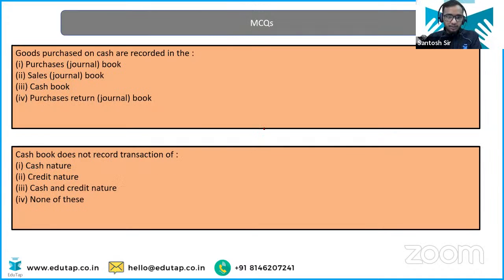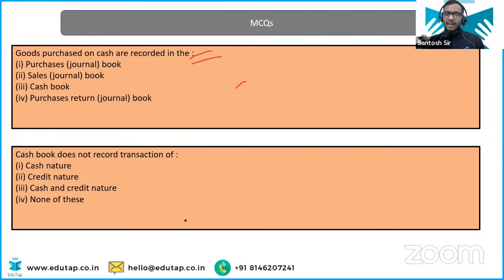Okay, chalo, tell me the answer of this question. Goods purchased on cash are recorded in which book? Purchase, sales, cash, purchase book. Quickly give the answer. Why are some people giving me the wrong answer here? We are purchasing goods on cash. Okay, most of you are correct. Only Pratik is incorrect. Pratik, why? Akhil, why one? Tell me. You are purchasing goods on cash. Everyone else is correct.